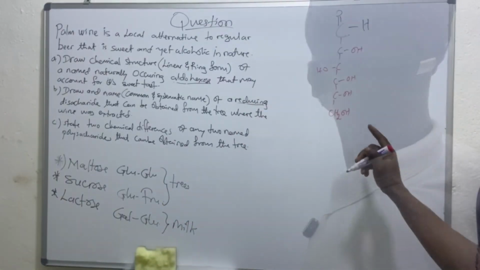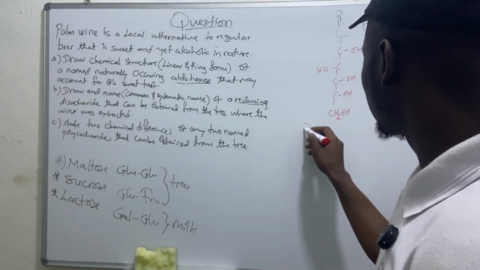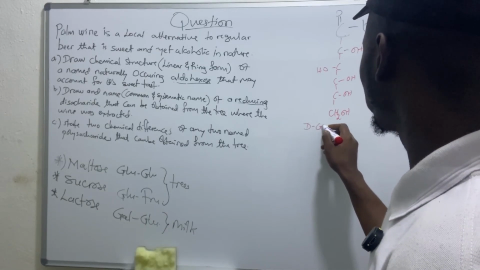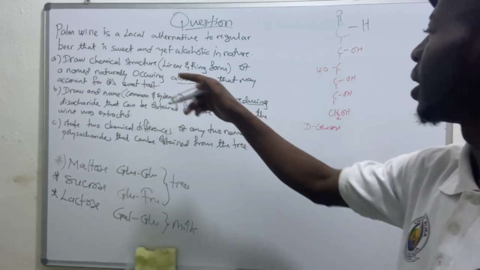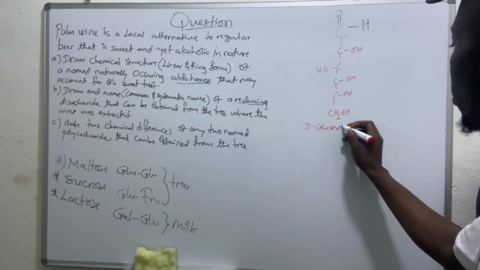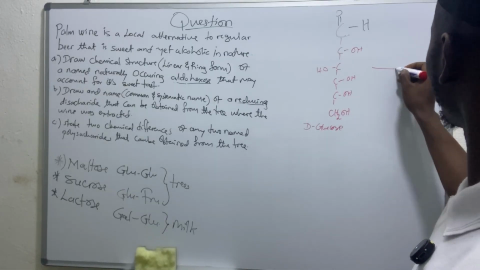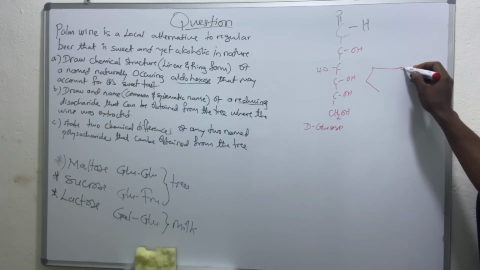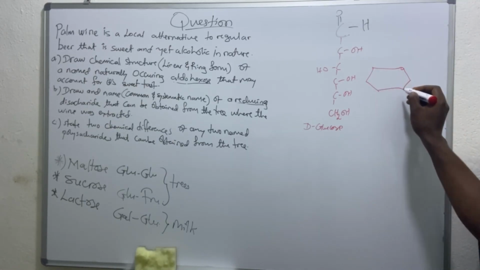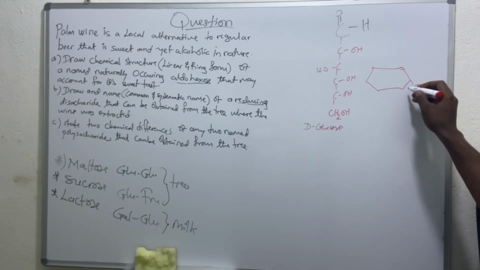So we draw the linear form. After drawing this, don't forget to give the name, please. So this one is D-glucose, which is the linear form. And then for the ring form, you draw this. This can be either alpha or beta.